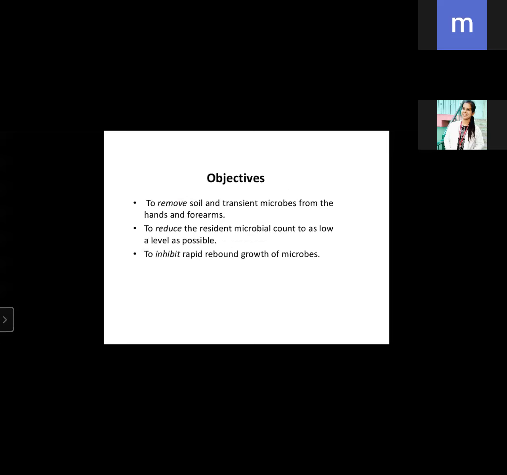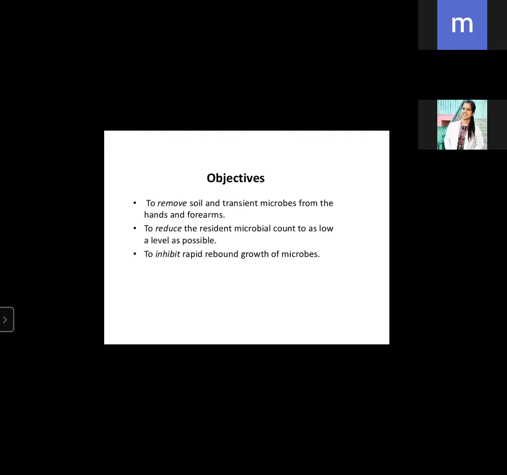And what are the objectives for why we do the scrubbing? The main thing is to remove the soil and transient microbes from the hands and the forearms. Soil here does not mean mud. What is the soil here? Dirt. Yes, to remove the dirt and to remove the microorganisms from the arms, forearms and hands. Because of that, we do the scrubbing.